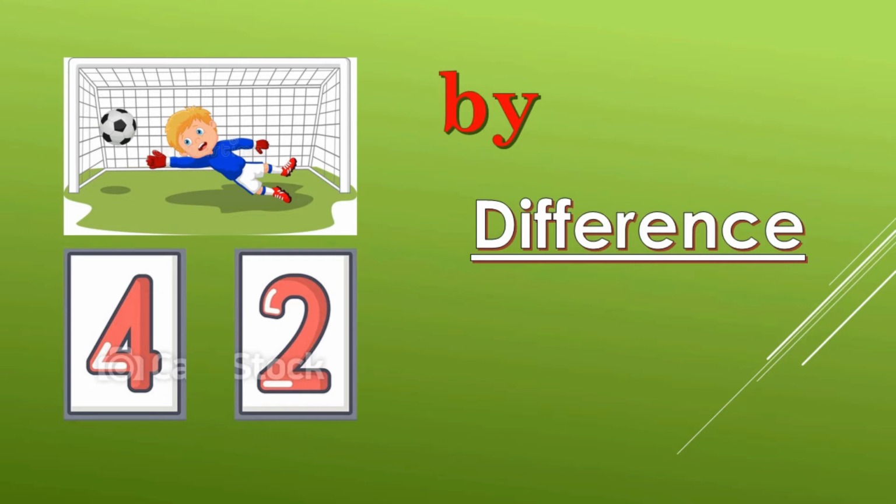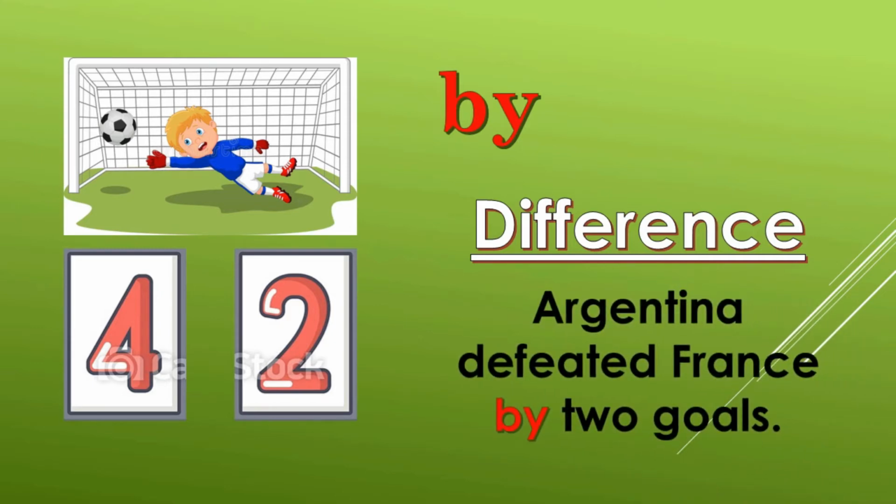Therefore, the difference in their score may be shown with the help of the preposition by. Now let us see what the sentence will be. Argentina defeated France by 2 goals. So the preposition by is showing the difference in the goals that the two teams scored.